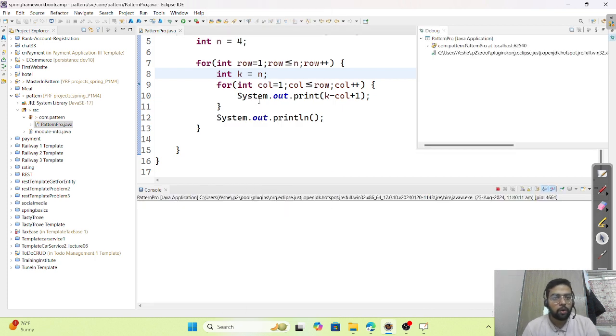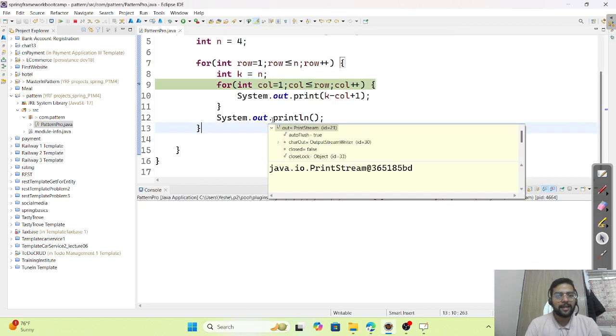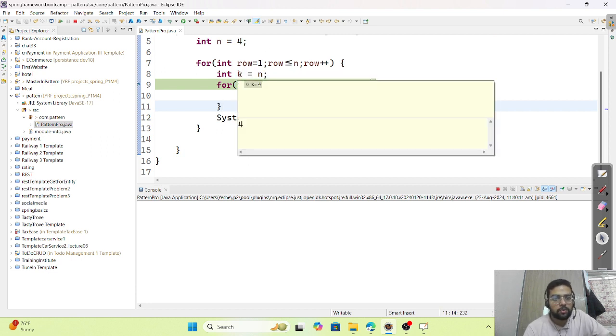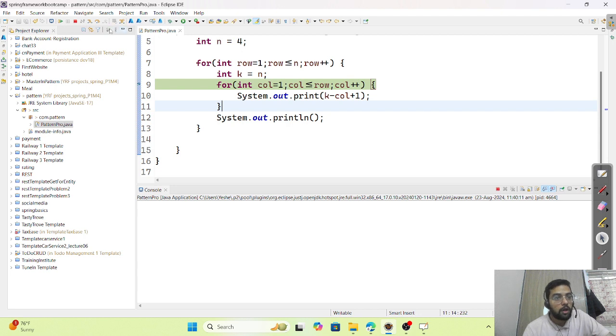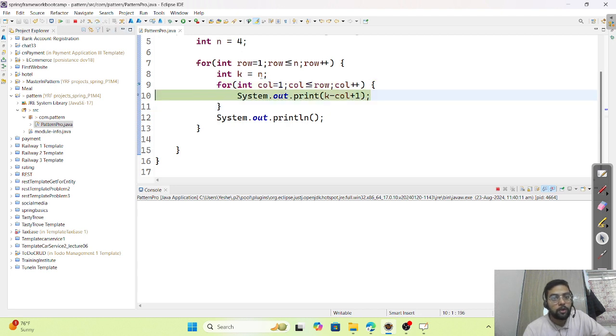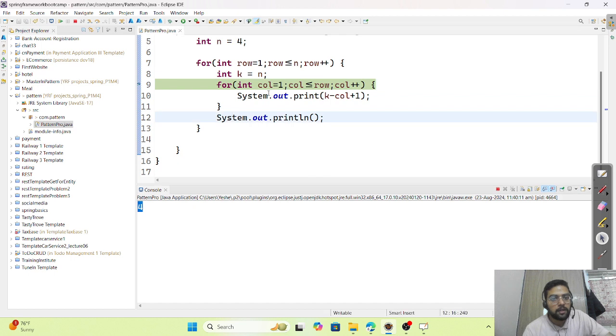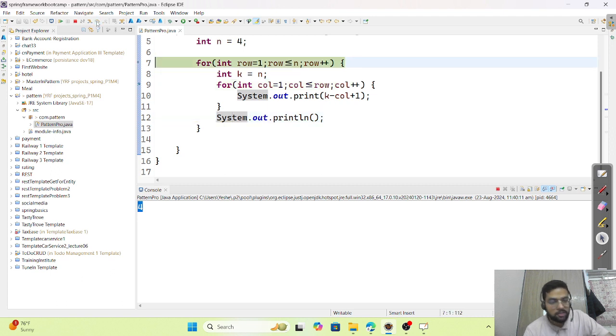Control stops here. Okay, and the row is 1, k is equal to n, and n is 4. Then the condition is true, because column is also 1 and 1 is less than equals 1. So k is 4, 4 minus column, 1, minus 1 plus 1, cancel. So SOP 4. See, 4 got printed. Then column plus plus, column becomes 2, so the condition is false, it came outside, line change.